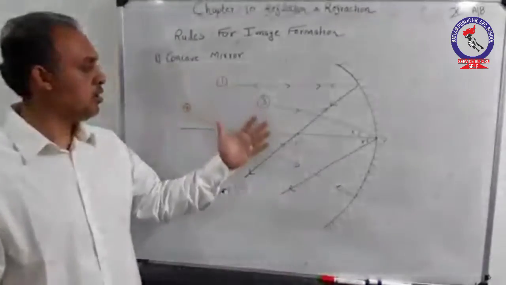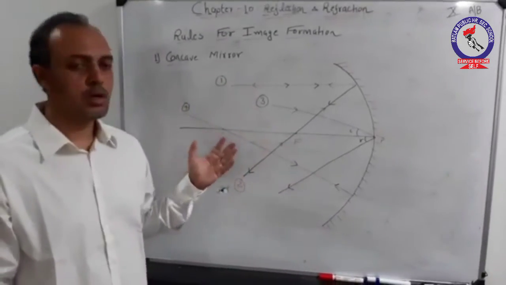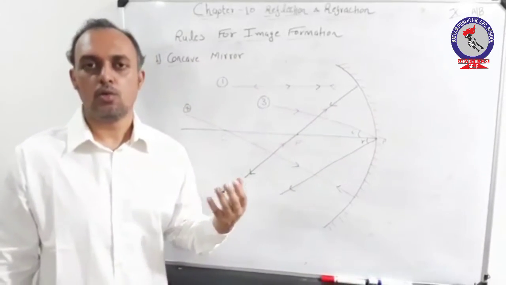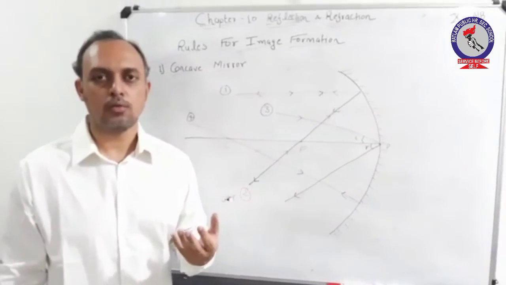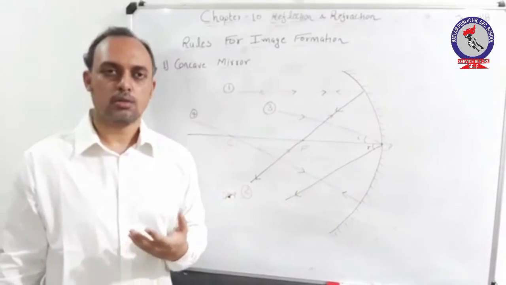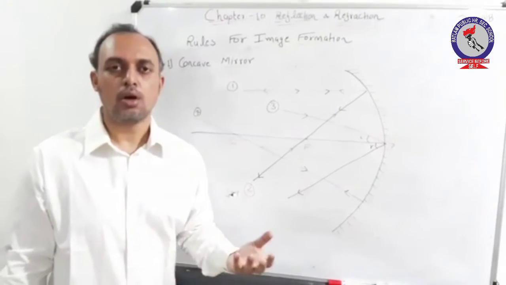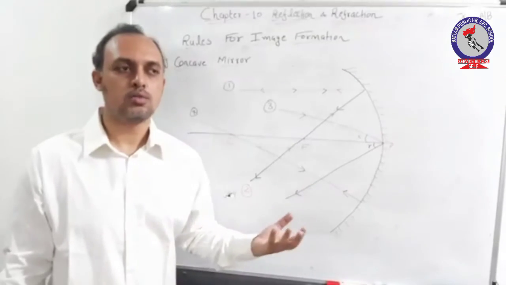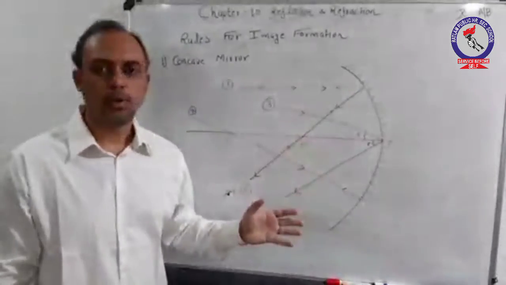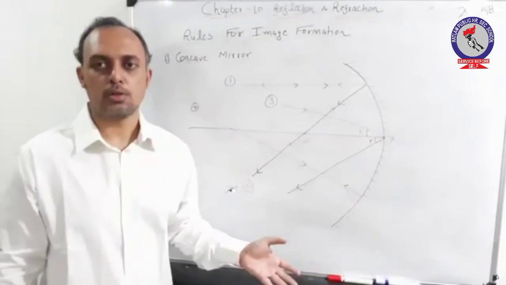So these are the 4 basic rules which are required for image formation. But remember, basically 2 or 3 rays are required for the formation of any image. So depending upon the position of an object, you are required to draw at least 2 or 3 rays in order to make your diagram complete and form your proper image.